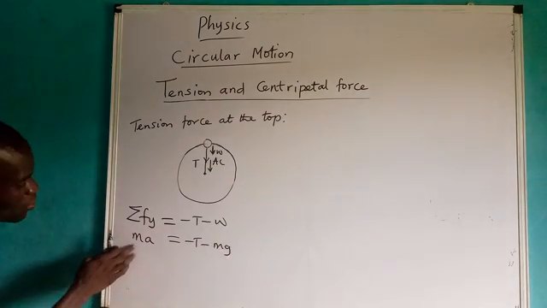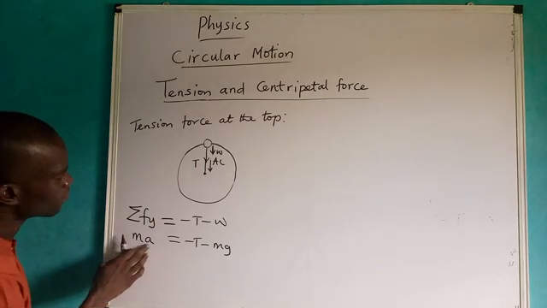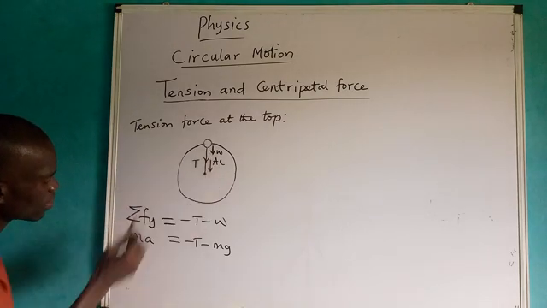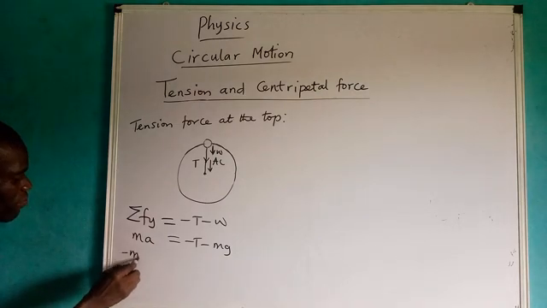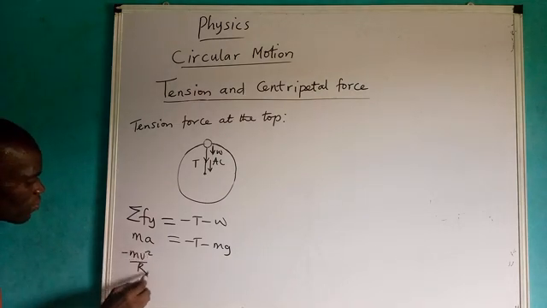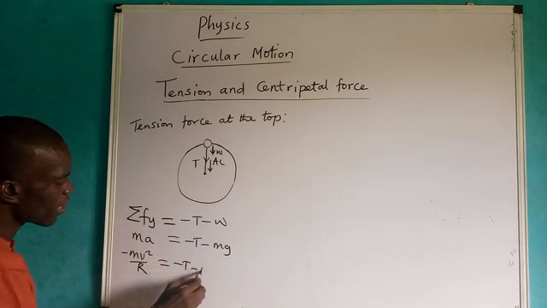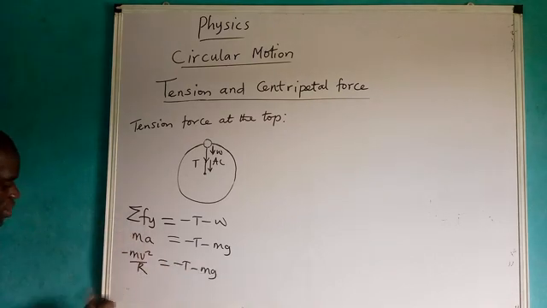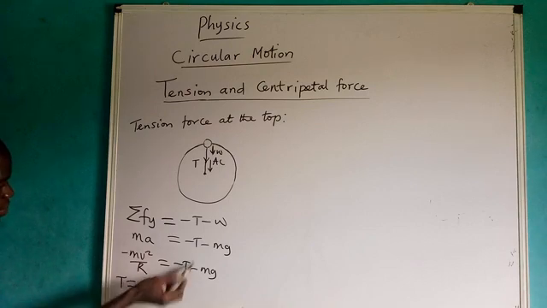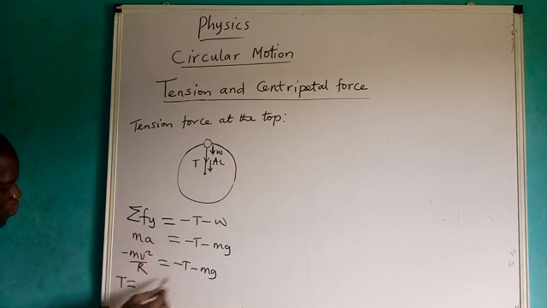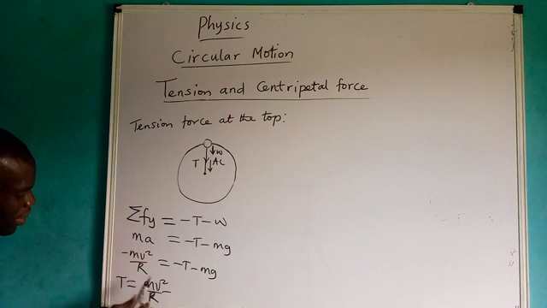Now for this very one, the centripetal acceleration, look at it, is directed downward. Therefore, here it becomes minus mv squared over r. Please don't forget, this one becomes minus T minus mg. Now making T the subject, take it over. Therefore, we're going to have our T, when it crosses to this side, become positive. This one will move, becoming mv squared over r minus mg.